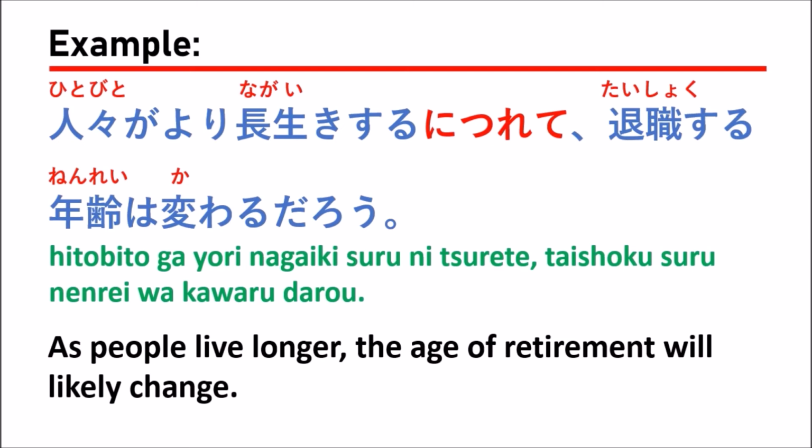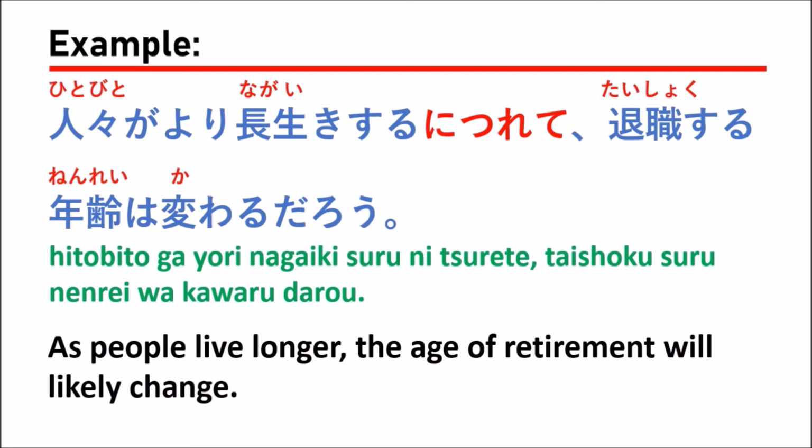That means actually in here they use the verb with ni tsurete. The verb they use here is ikisuru, right? Ikisuru means live or have a long life, something like this.